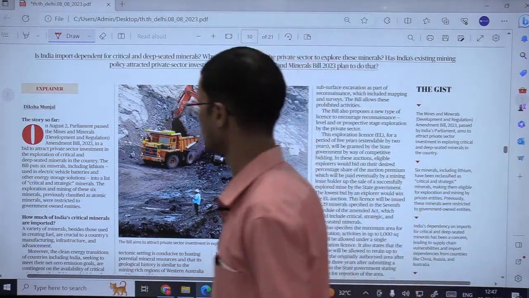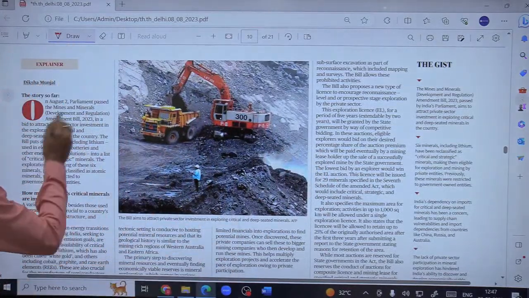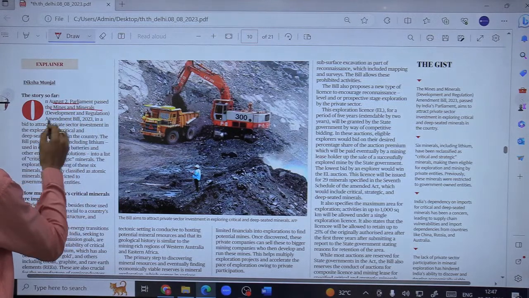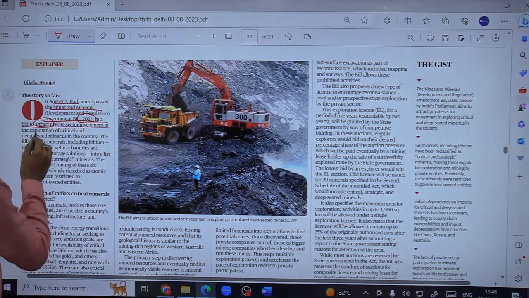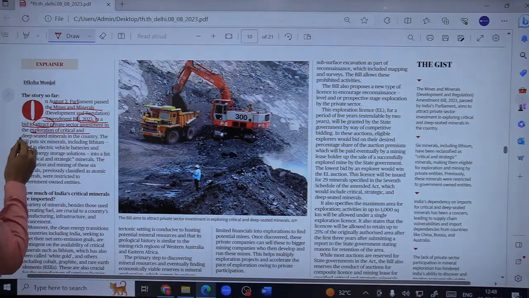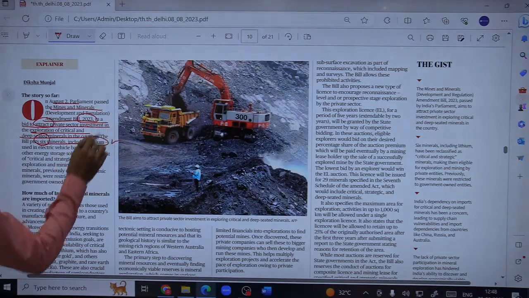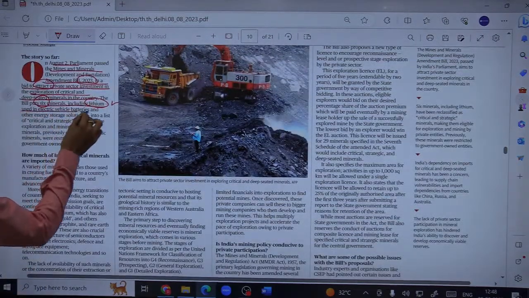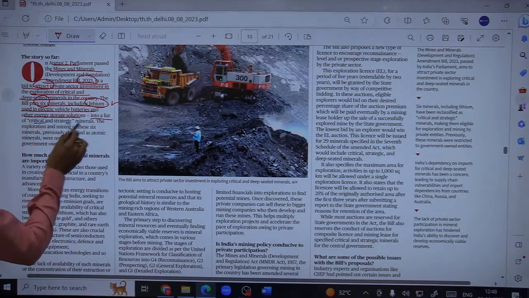Okay. Now let us start. On August 2, Parliament passed the Mines and Minerals Development and Regulation Amendment Bill 2023 in a bid to attract private sector investment in the exploration of critical and deep-seated minerals in the country. The bill puts 6 minerals, including lithium. Lithium की इंपॉर्टेंस पता होगा, जो भी मोबाइल फोन्स आप यूज करते हो, मोस्टली लिथियम बैटरी उसमें, used in electric vehicles, batteries, and other energy storage solutions, into a list of critical and strategic minerals.